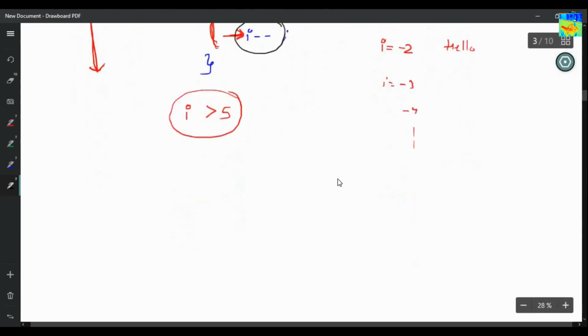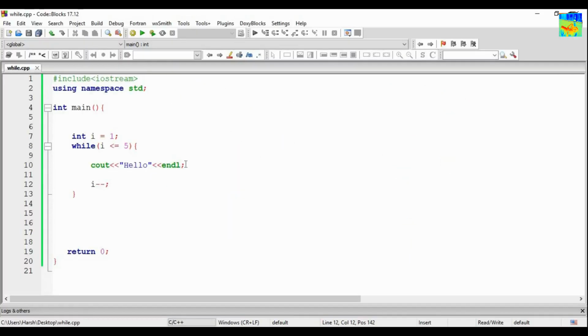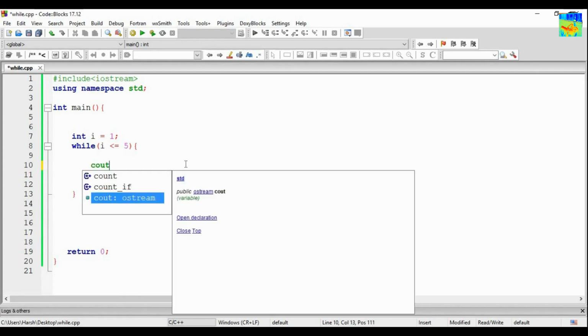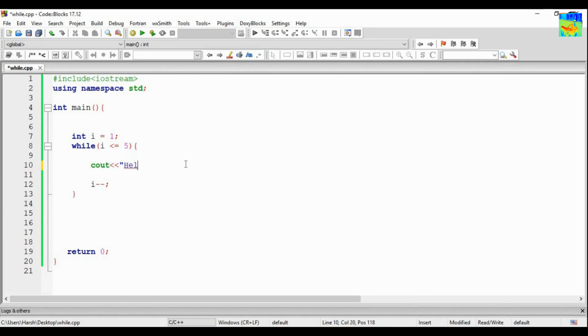Okay. Now there is one more way to make our loop always true. So basically the main concept is my loop will run an infinite number of times only when my condition is always true. This is the main idea of running a loop an infinite number of times. What you do, make the loop always true. So while 1 means true. While 1 means run the loop an infinite number of times.